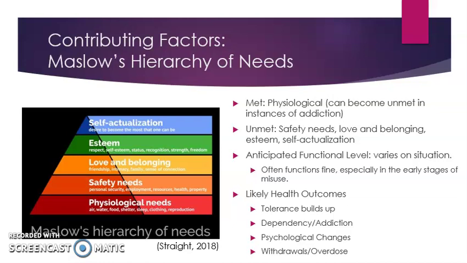The anticipated functional level varies on the situation. Oftentimes, people who are misusing prescription medications can function just fine, especially in the early stages of misuse. This can also vary on the type and amount of the prescription medication that is being abused. Likely health outcomes include your tolerance to the medication building up, dependency and addiction being formed, psychological changes, withdrawals, and overdose.